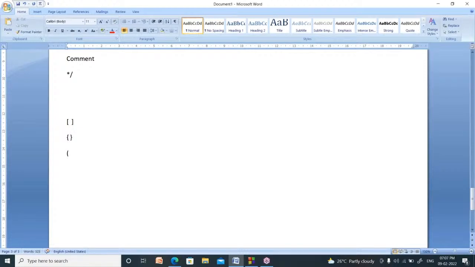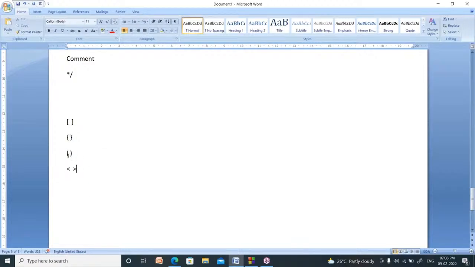These are the round brackets. These are the angular brackets. Four types of brackets you can use. I used this one to include the header file. Hash include stdio.h. You have to write within the less than and greater than symbol. Okay, it is one type of brackets.